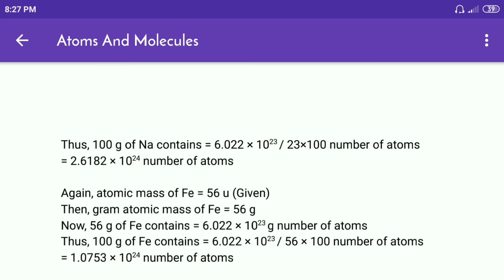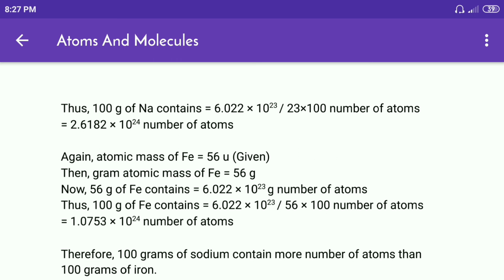Now 56 gram of Fe contains 6.022 multiplied by 10^23 number of atoms. Thus 100 gram of Fe contains is equal to 6.022 multiplied by 10^23 divided by 56 multiplied by 100 number of atoms is equal to 1.0753 multiplied by 10^24 number of atoms.